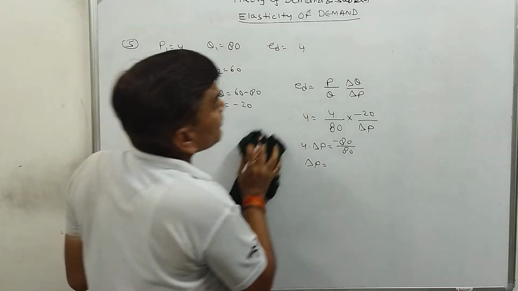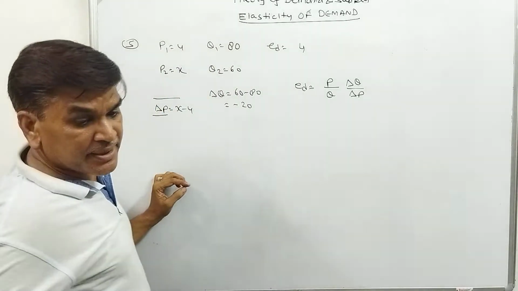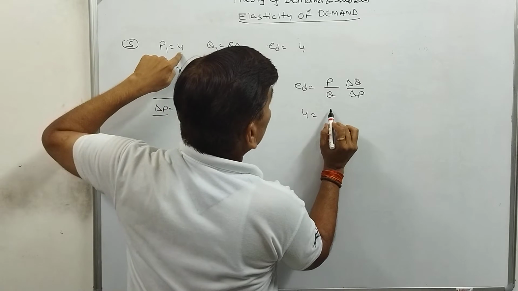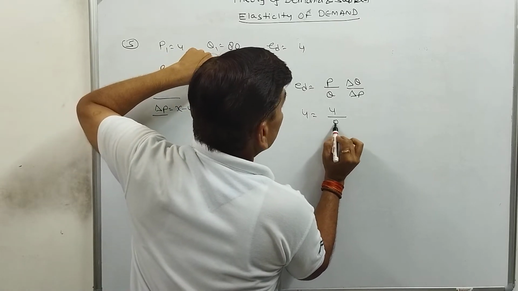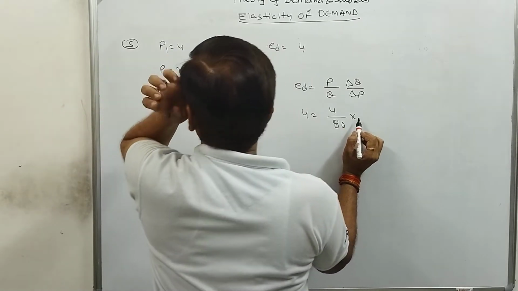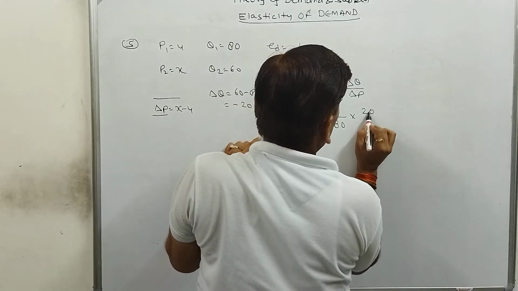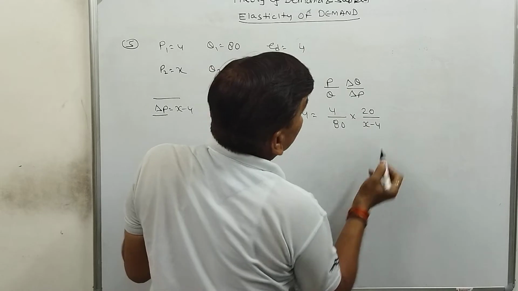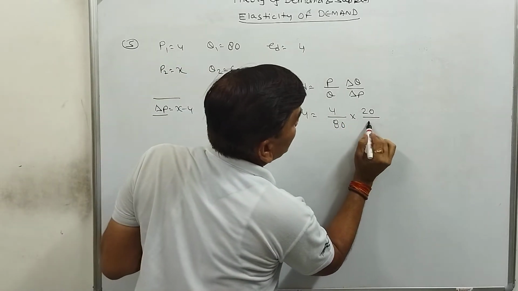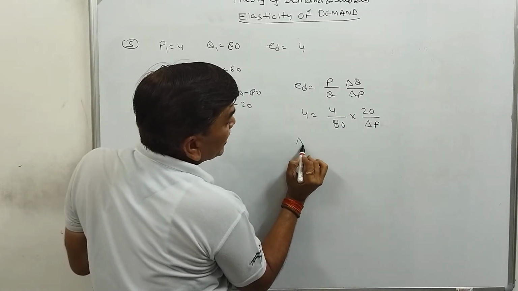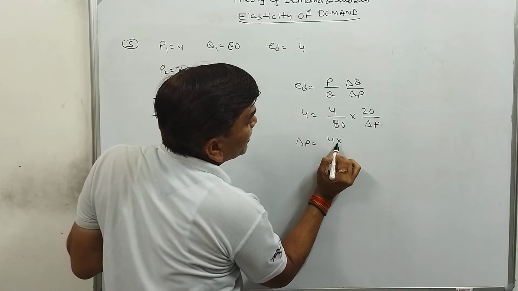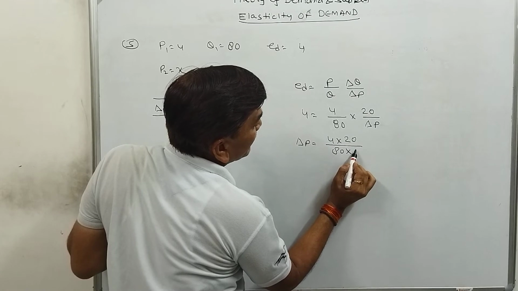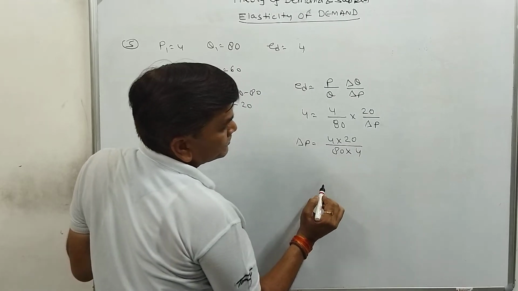Okay, so what we have done: first we have P, the value of P is 4, the value of Q is 80, multiplied by the change in quantity, that is 20, and the change in price, that is X minus 4. We can write it as delta P also. So delta P is equal to 4 multiplied by 20 divided by 80 multiplied by 4.